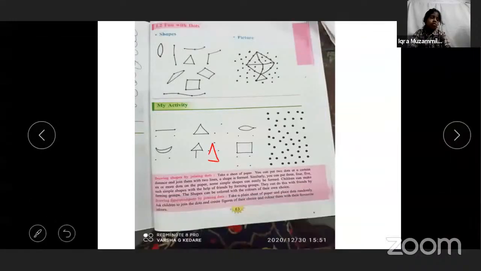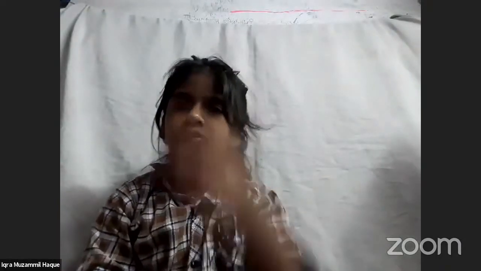Okay? It makes a triangle. This one like this. Lines. Horizontal line. Okay? Yes, very good, Rehan. Noman, very good, beta.